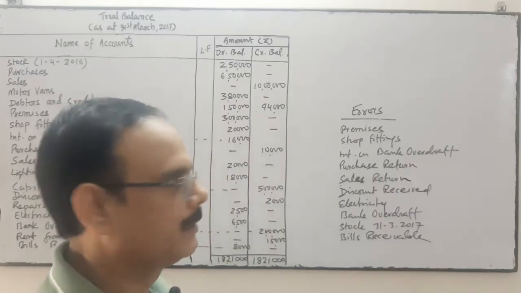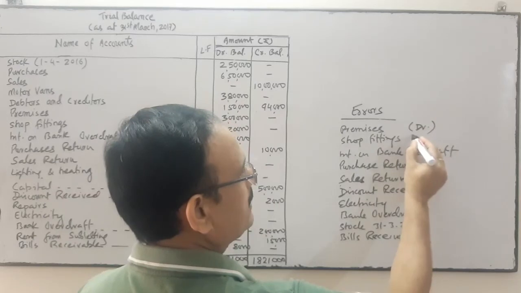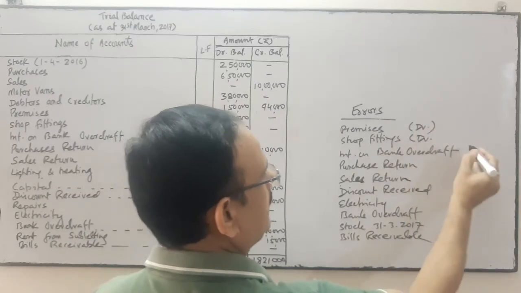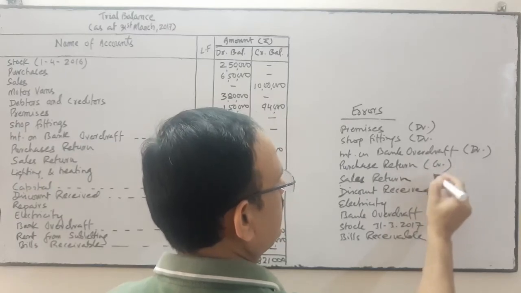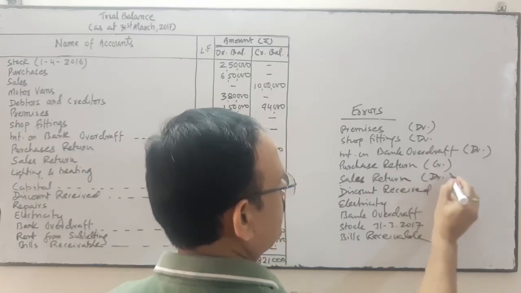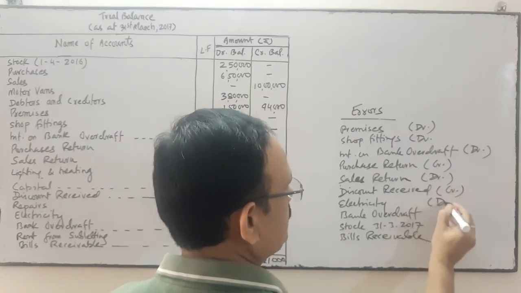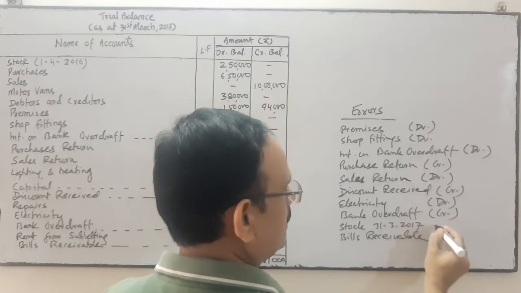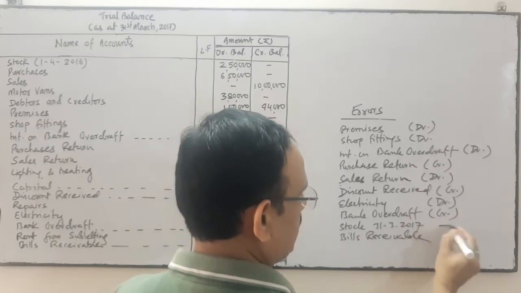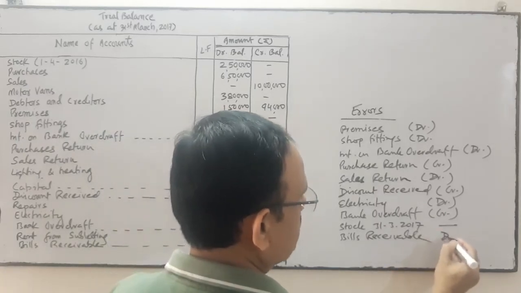It's an asset, should be debit balance. Assets, debit balance. Interest on overdraft, expense, debit. Purchase return should be credit. Sales return should be debit. Discount received should be credit. Electricity expense should be debit. Bank overdraft, liability, should be credit. Closing stock will not remain, not to be written inside the trial balance. Bills receivable, assets, debit.